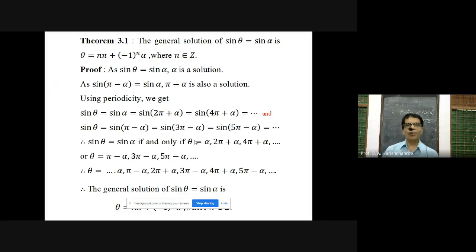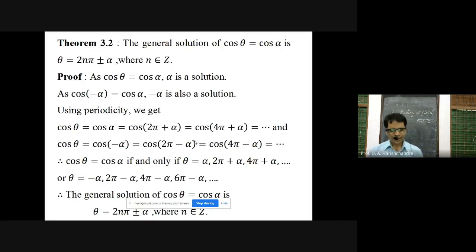Henceforth, in problems, in examples, while solving their solutions, if the trigonometric equation is of the form sin theta is equal to sin alpha, to obtain all its general solutions, we are going to use this general formula: theta is equal to n pi plus minus 1 raised to n into alpha. After that, next theorem. The general solution of cos theta is equal to cos alpha is theta is equal to 2n pi plus or minus alpha, where n belongs to Z.